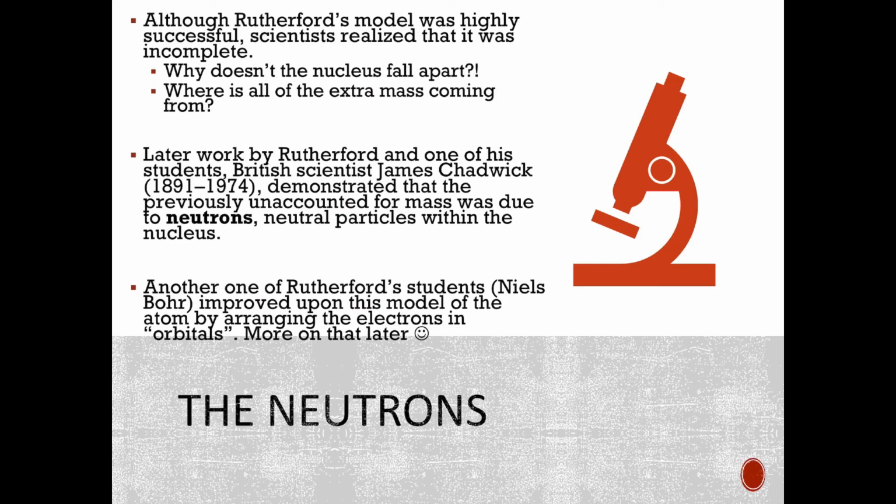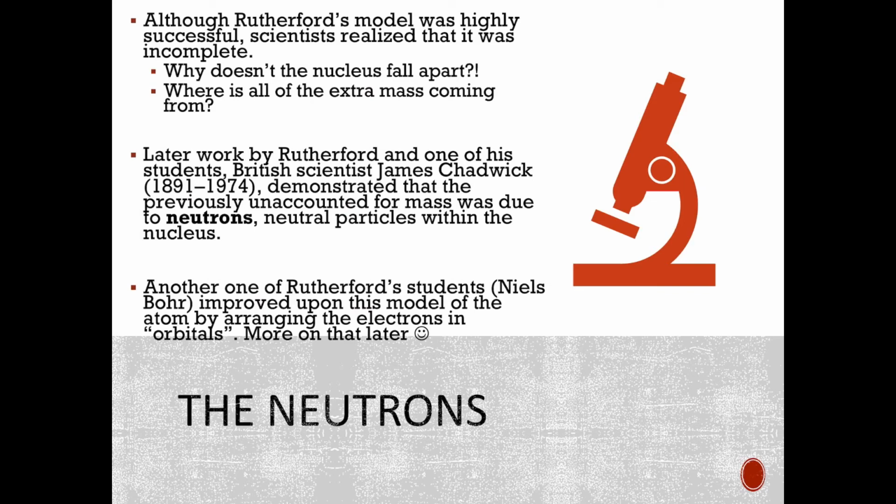So there was later work by Rutherford and one of his students, and they demonstrated that there were these neutrons in there. There are neutral particles in the nucleus. So that's why the atom doesn't fall apart, right? There are these neutrons in there that are kind of acting as blocks between the protons to keep them from repelling each other. They kind of act like a glue and like charge blocks, essentially. You can kind of think of them that way. But this accounted for all of that extra mass. And they don't have to equal the number of protons or electrons because they are neutral. So we can have as many neutrons as we want, really.